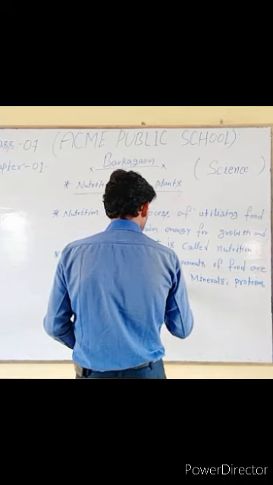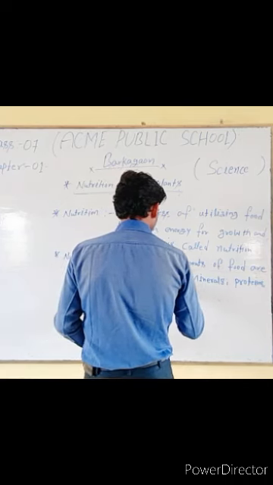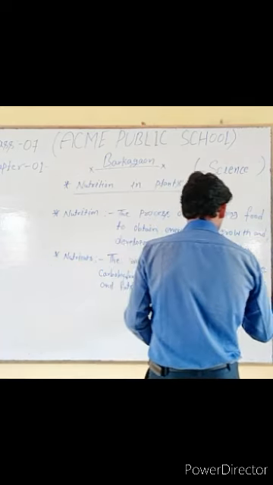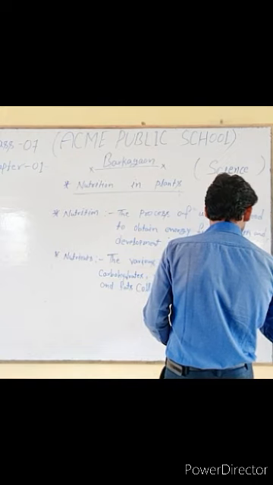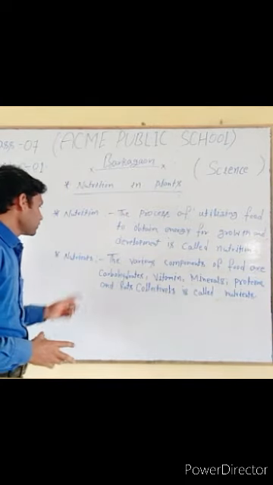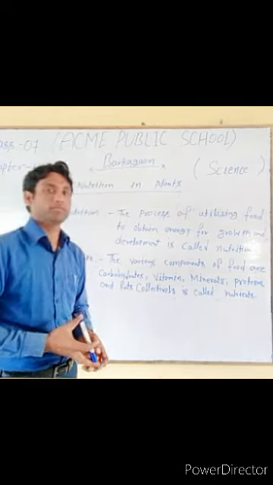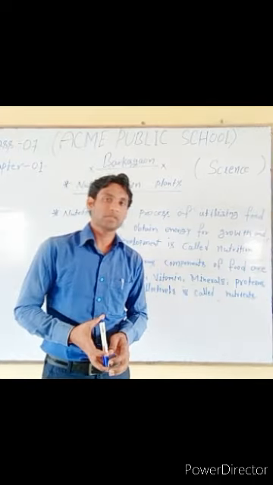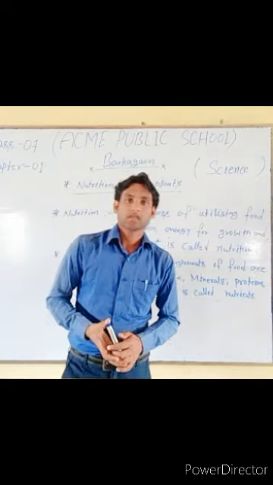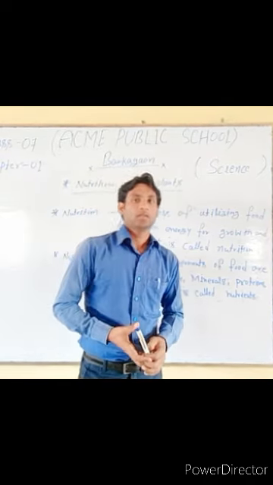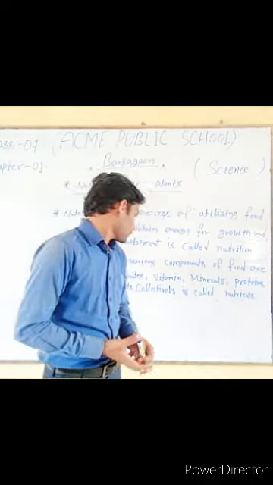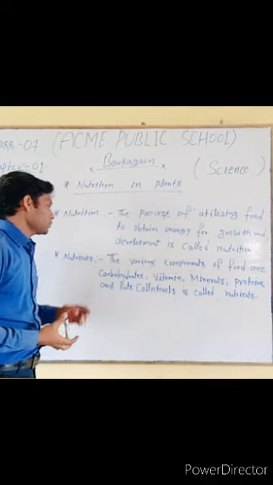Collectively these are called nutrients. So the definition of nutrients is: the various components of food, carbohydrates, proteins, vitamins, fats and minerals, are collectively called nutrients. And you all know that all plants and animals need energy to develop and grow. So this is the definition of nutrition and nutrients.